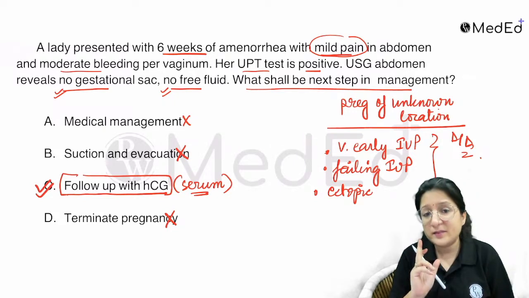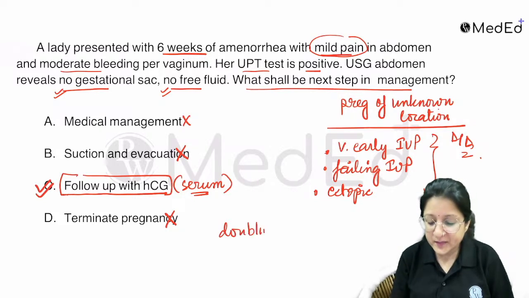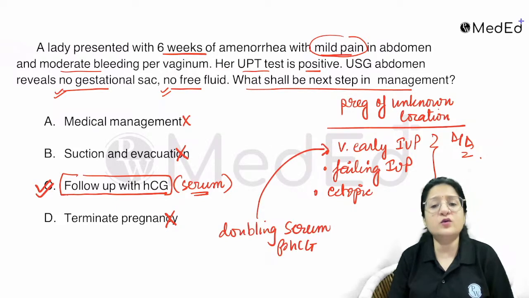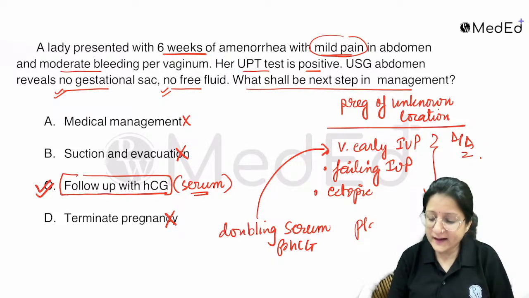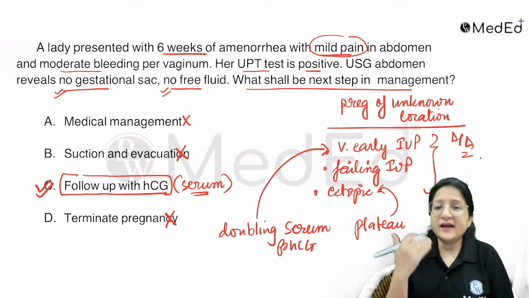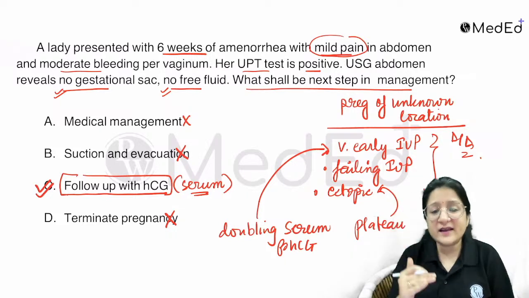And you remember here that when you have doubling of serum beta HCG levels, it goes in favor of an intrauterine pregnancy, a healthy intrauterine pregnancy, right? When you have plateauing levels, it goes in favor of ectopic pregnancy. And with failing intrauterine pregnancies, the levels are going to fall very, very fast, okay?